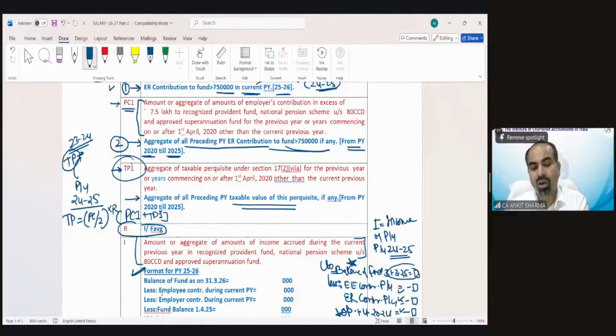So if you want to check the solution of that example, you can see the class CA Intermediate for assessment year 26-27. That would have been on 13th of November, morning class 7 to 9:30. In that class, if you see the post-break session, in the post-break session I discussed this perquisite in detail and illustration number 10 also. So you can go through that example. Each and everything has been discussed in detail. Just the year would be 26-27. You have to understand it from the point of view of assessment year 25-26.